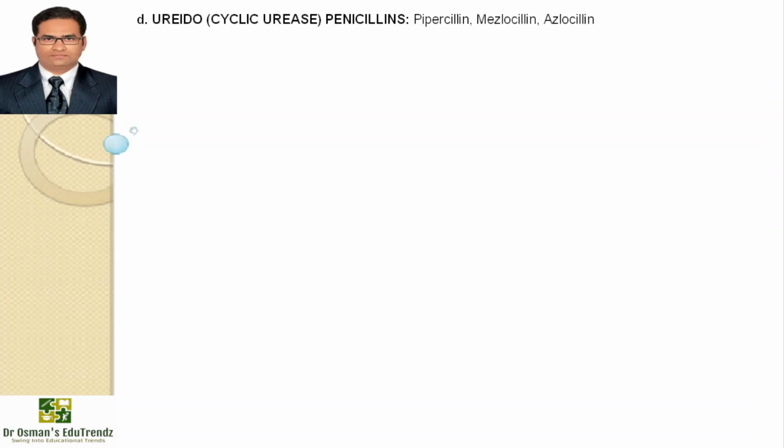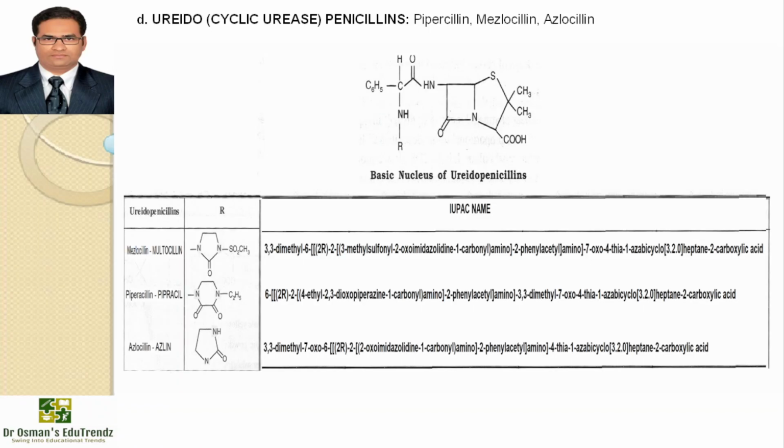Moving on to ureidopenicillins, examples are piperacillin, mezlocillin, and azlocillin, as you can see on the screen. The basic nucleus and substitutions with the R group will give the different types of ureidopenicillins. We have mezlocillin, available with the brand name Mezlin, and it is an acyl ureidopenicillin with an antibacterial spectrum similar to that of carbenicillin and ticarcillin.